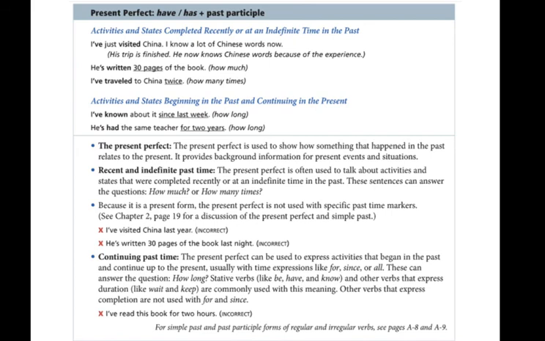Or maybe it was last week and I read it for 2 hours and I haven't touched it since then. So it has no relationship between now and how long ago it occurred. It only tells you the duration of time, and the time is in the past, finished. I read it for 2 hours, and then I decided I wasn't interested, so I didn't pick it up again. That's a possible scenario.